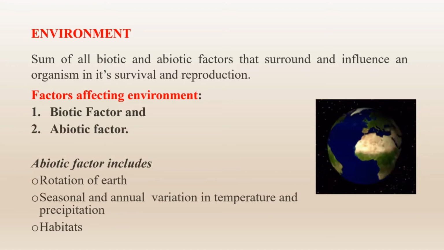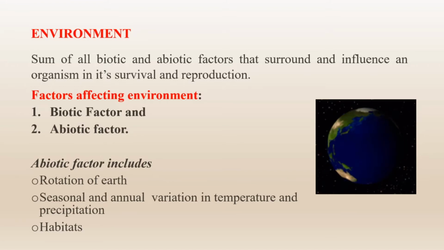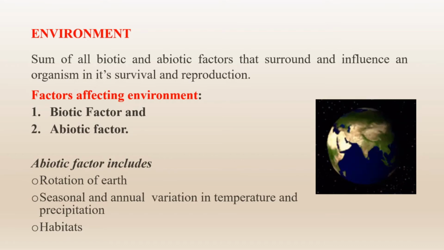As you know, due to the rotation of Earth, day and night occur, and some animals or plants prefer daytime, while others prefer night time. For some flowers, flowering occurs during night time, and for other plants, flowering occurs in the daytime.